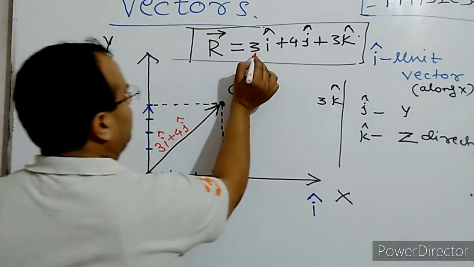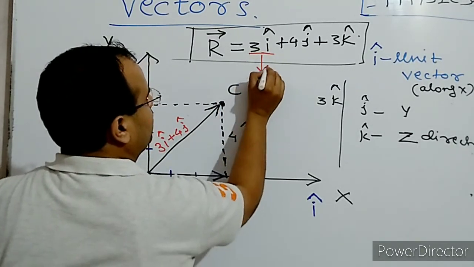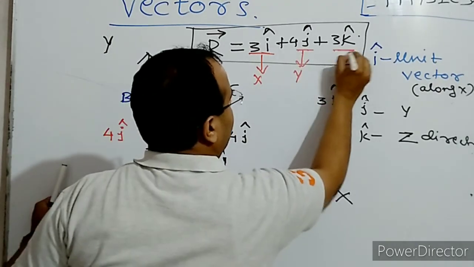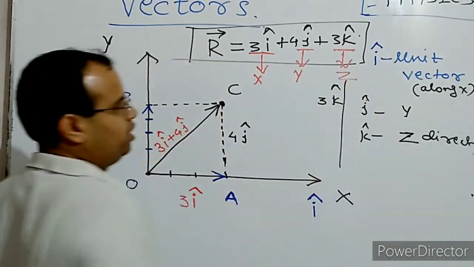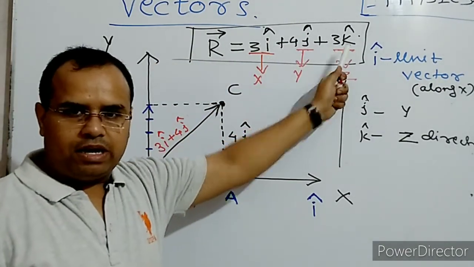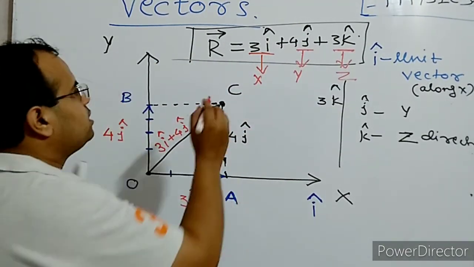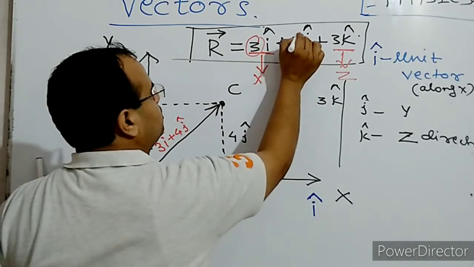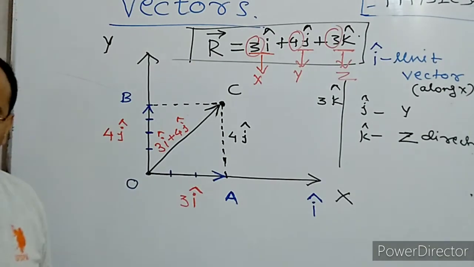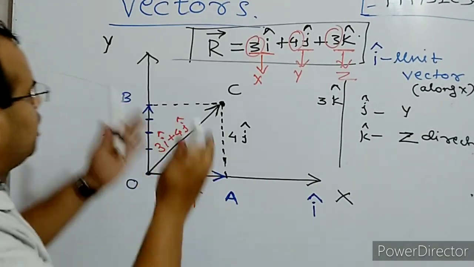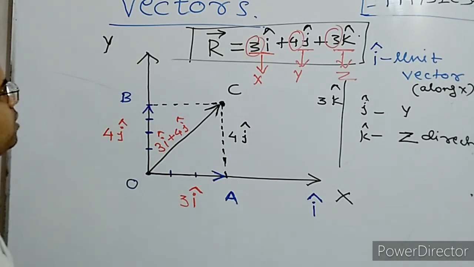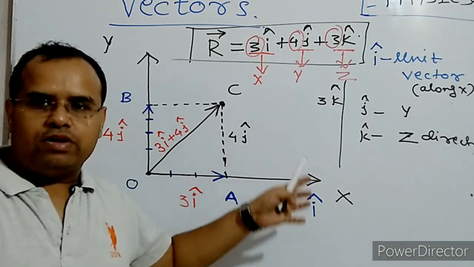Now see, what does I cap actually denote? I cap is denoting the x component, j cap is denoting the y component, and k cap is denoting the z component. Travel in x direction, travel in y direction, travel in z direction. How much travel? 3 steps in x direction, 4 steps in y direction, and 3 steps in z direction. So this is how you can represent a vector quantity. I hope it is clear to you how we can represent it.